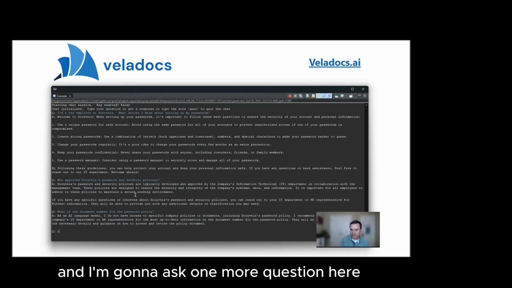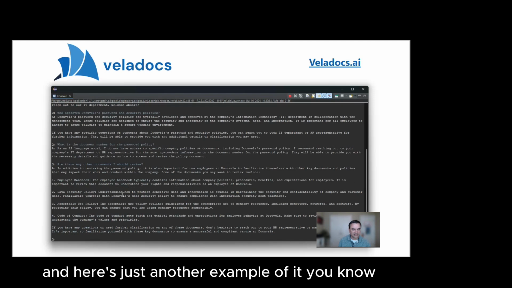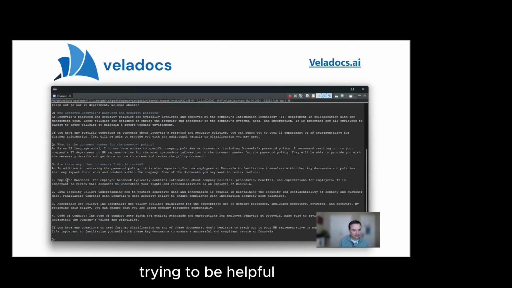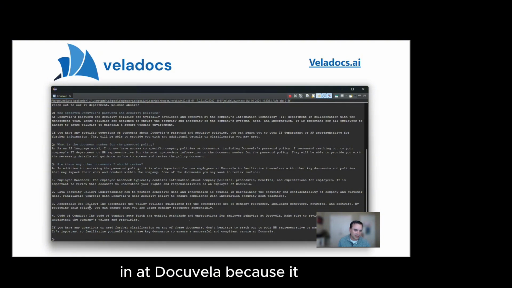And I'm going to ask one more question here, about other documents. And here's just another example of it trying to be helpful, but it's returning documents that really may or may not exist at Docuvela because it really doesn't know.